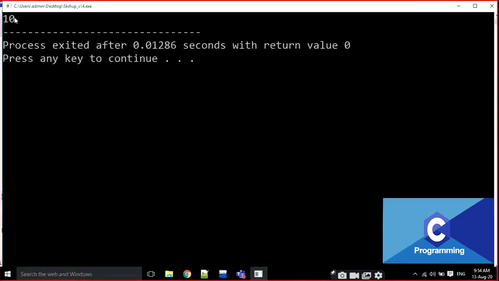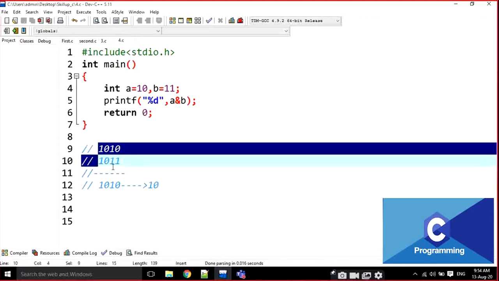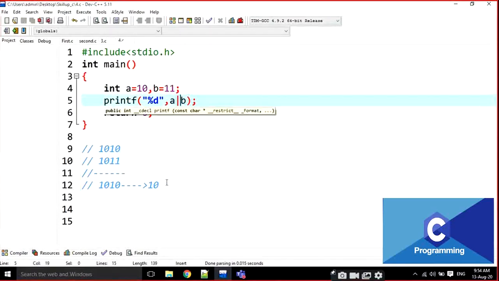Okay, the output is 10 here. That means the bitwise AND is also working on the same logical AND, but here it is doing it on bits. 1 and 1 returns true every time. For example, if I change it to bitwise OR here, can anyone guess what the output is?